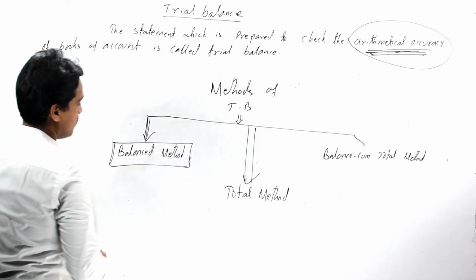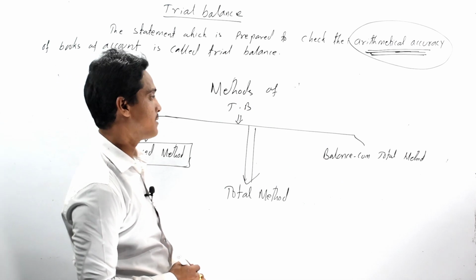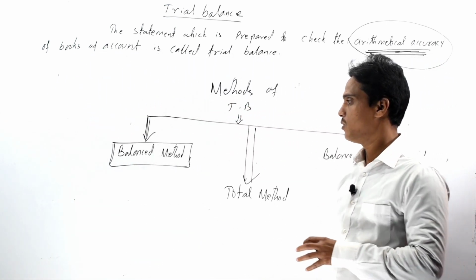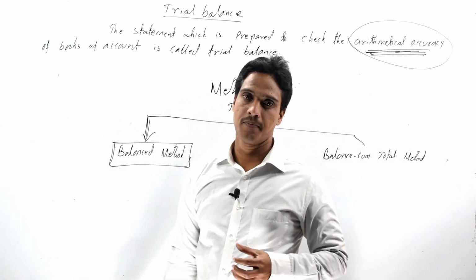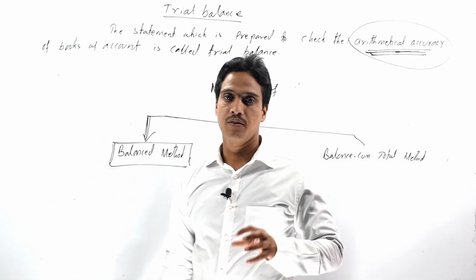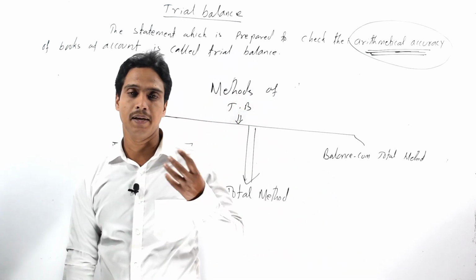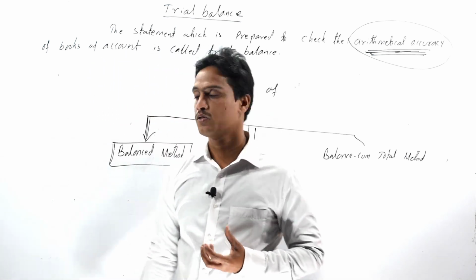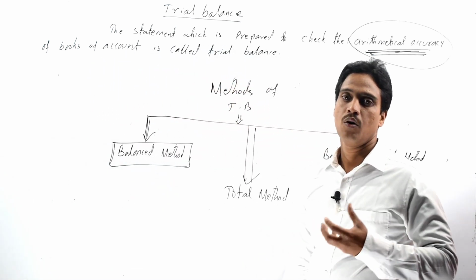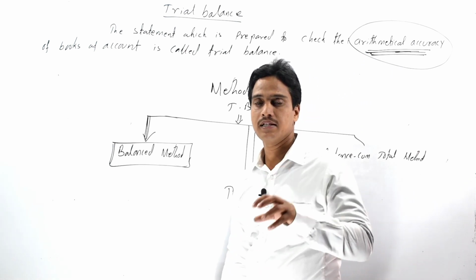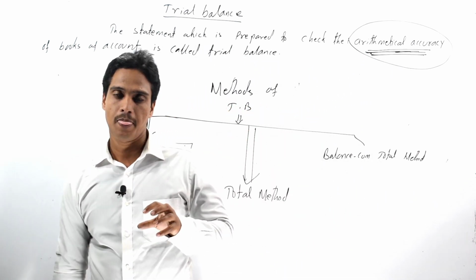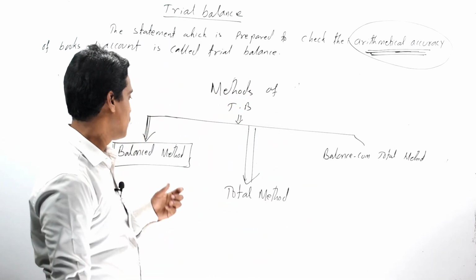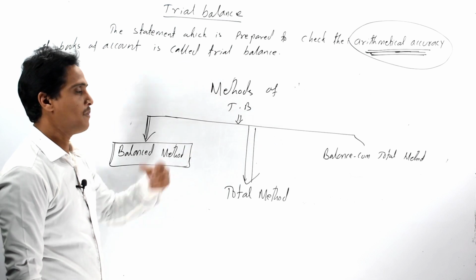First, come to our balanced method, the method in which we should consider the balances of each ledger account. That means whether a ledger account shows debit balance or credit balance. That means we should consider the balances of each ledger account for preparing our trial balance.